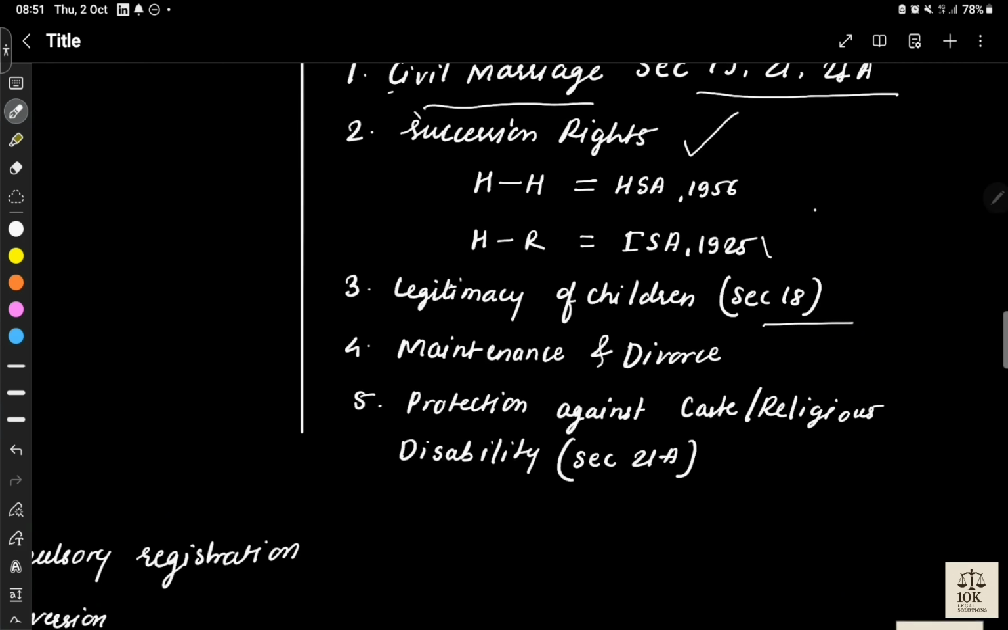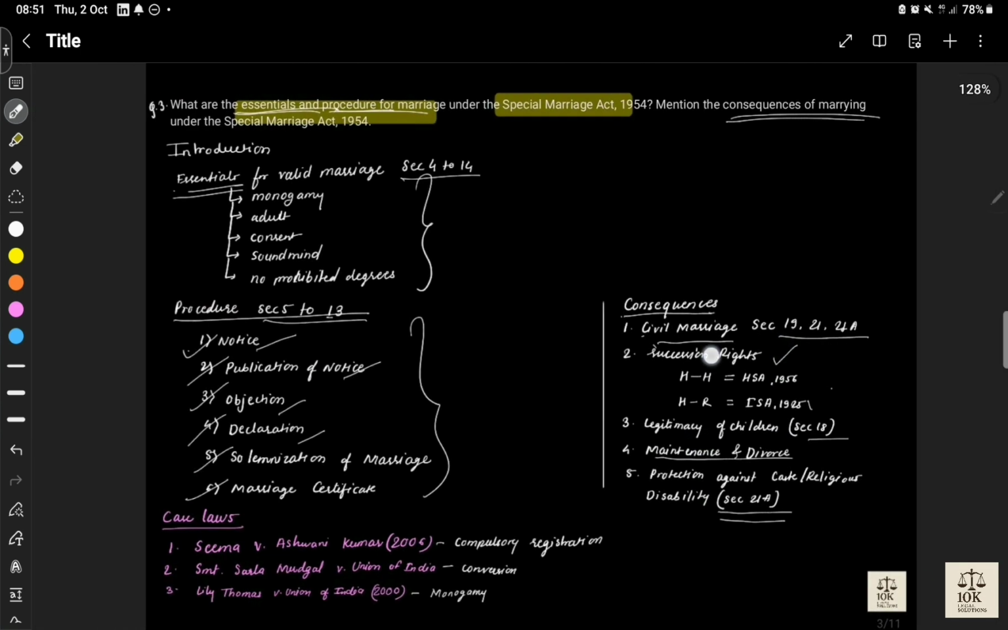Then maintenance and divorce: parties marrying or registering their marriage under Special Marriage Act are entitled to all maintenance and divorce provisions. Then protection against caste. This is a unique effect of Special Marriage Act, because the whole and sole aim of the Special Marriage Act is concentrated on this section. So it provides protection against caste and religious disabilities.